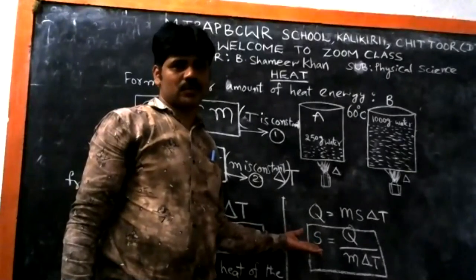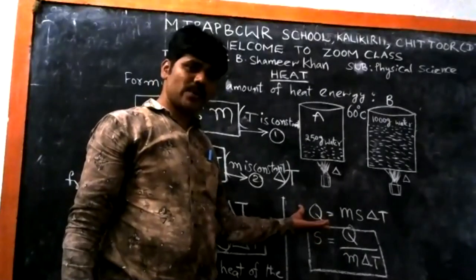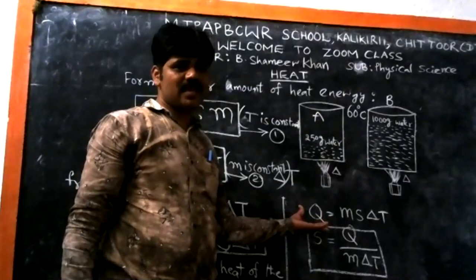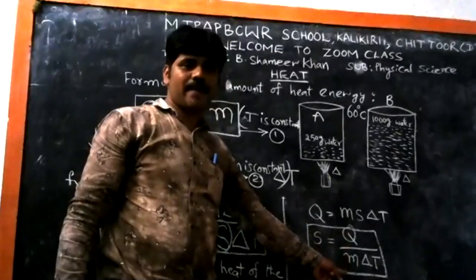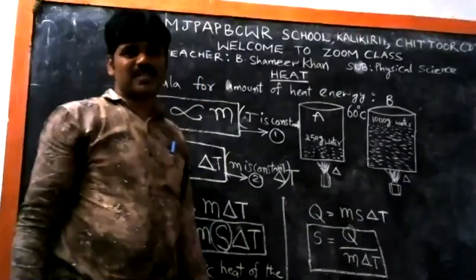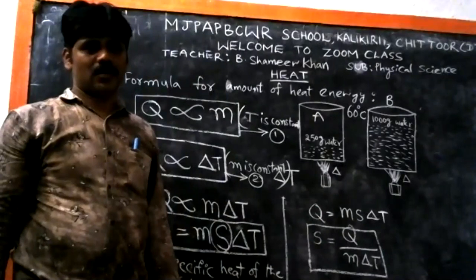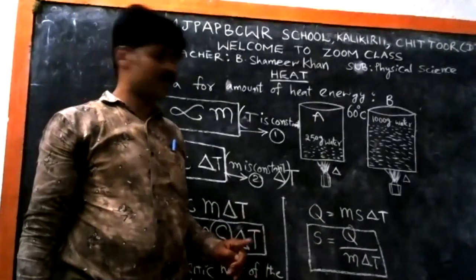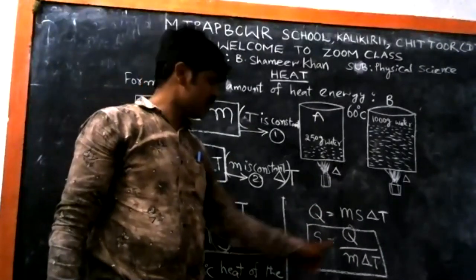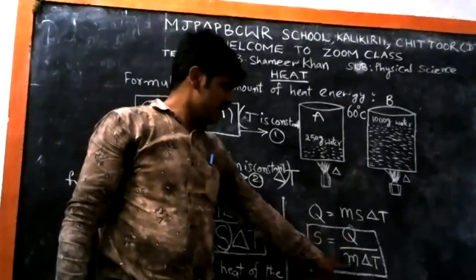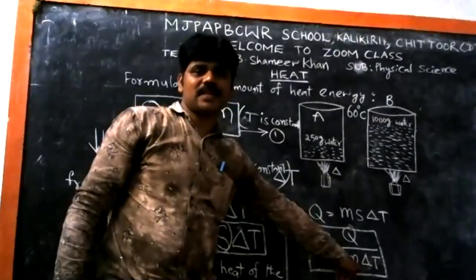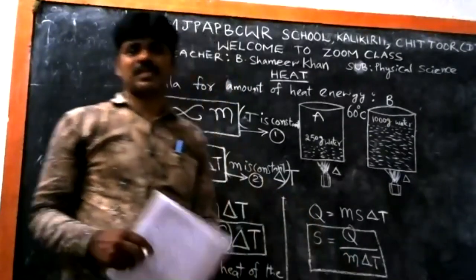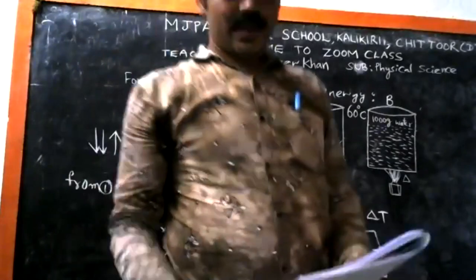Q is equal to ms delta T is the equation for heat, and S is equal to Q by m delta T is the specific heat formula. S means specific heat of the substance, Q means the heat energy, M is mass of the substance, and delta T is rise in temperature.